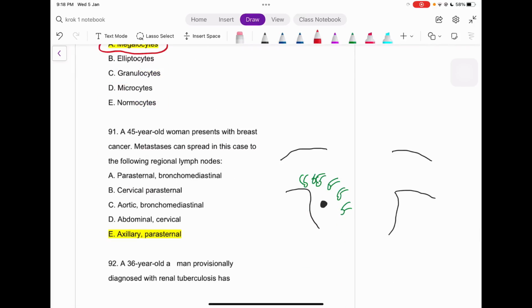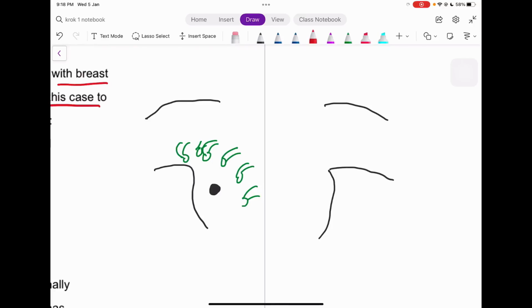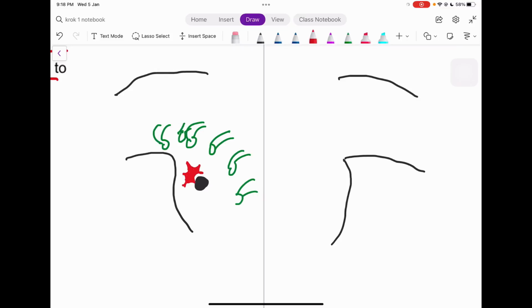A 45-year-old woman presents with breast cancer. Metastasis can spread in this case into the following lymph nodes. See, guys, I just made a rough diagram of what the question is saying. For example, this is the breast of a woman, and she's, let's say, having the cancer out here, right? So where can this cancer spread if it spreads by the lymph route? Either it can go this way, or it can go this way.